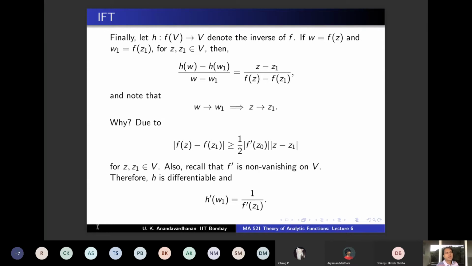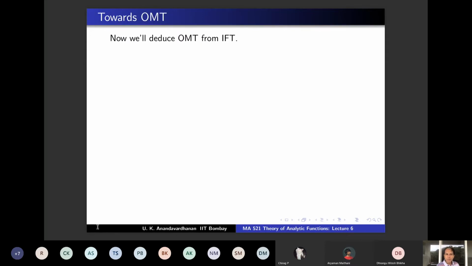Okay, so this is what I call towards OMT, which is IFT plus the assertion that on a neighborhood, f is an open map. f is locally open, we have shown. We want to show that f is open throughout your domain. What we have shown is that given a point, under the condition that f prime is non-zero, there is a neighborhood on which f is an open map. Without any condition, we have to show that f is an open map. That's what we are going to show. This was as preparation. So we will deduce OMT from IFT.